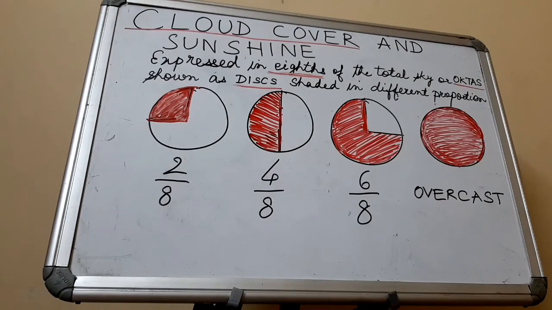Moving to the last element, that is cloud cover and sunshine. Cloud cover plays an important role in the weather of a map. It not only reduces the amount of insolation, but also reduces the amount of radiation from the surface of the earth escaping into space. I had explained to you earlier that if there are clouds during the daytime, they will not allow the solar radiation, the sun rays, to reach the earth's surface. So daytime will be very cool if the sky is overcast.